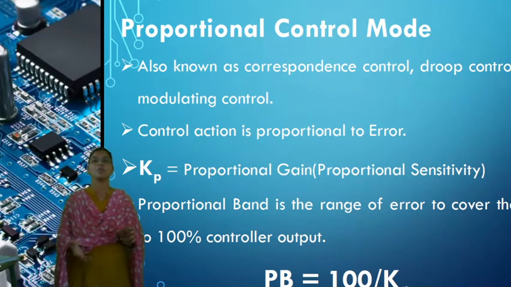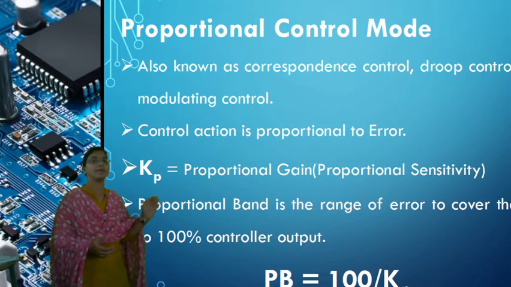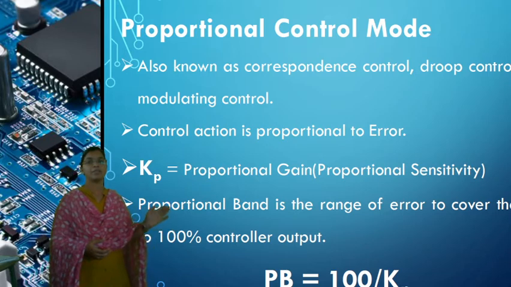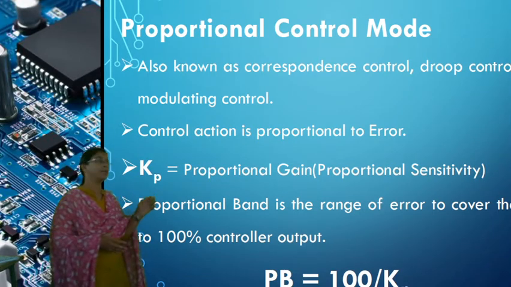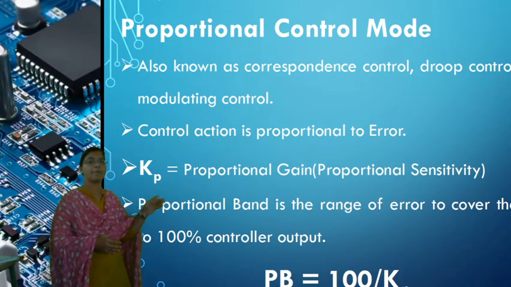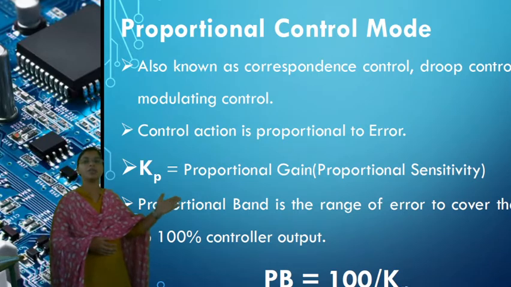Previously we wrote equations like P equals 100%, P equals 50%, whenever the error is below or above the set point, zero. Here, in the mathematical way, we can write the proportional controller mode. The controller output P is proportional to the error EP.